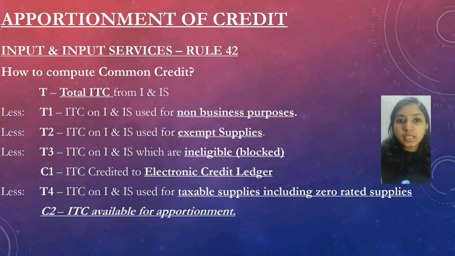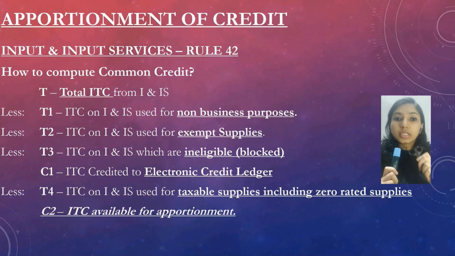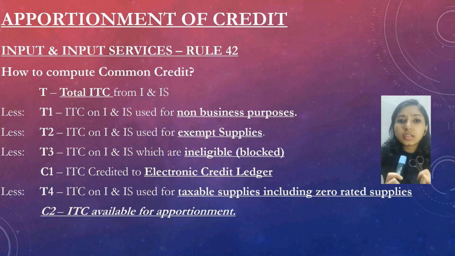Consider Mr. X as a businessman and assume that he makes this pen and this scissors. Say the input used for both of these is plastic, and also assume that the scissors are exempted products and this marker pen is taxable. So the input used for making both is common, that is the plastic. How can we avail input tax credit when the same input is used for a taxable and an exempt supply?